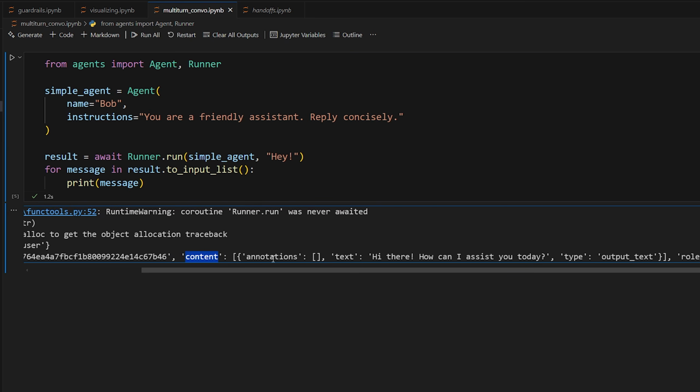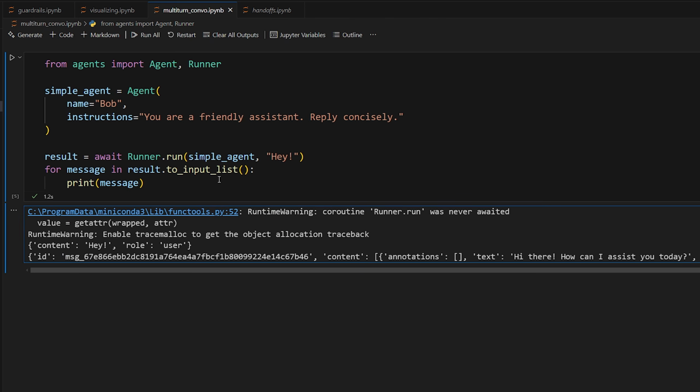And then we have content. It's not exactly a string. It has a list within it with an object inside of it, but here's the text: "Hi there, how can I assist you today?" So a lot of this is abstracted for you when you just print out the final output. But if you want the actual full conversation history, this is one way to work with it.